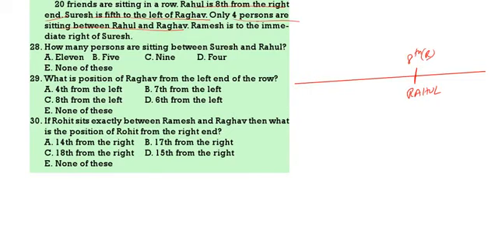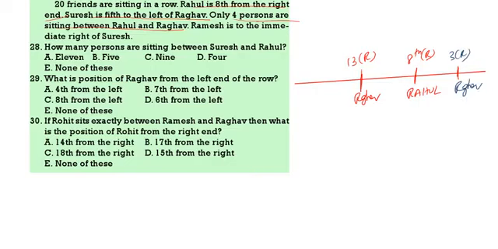First, if I take the left side, there are 4 persons in between, so that is 13th from the right. This is 8. Now 4 gap, so 13th from the right is Raghav. Or else if I take the right side, 4 persons between means 3rd from the right, and the 3rd from the right is Raghav. So we will check whether left or right is correct.